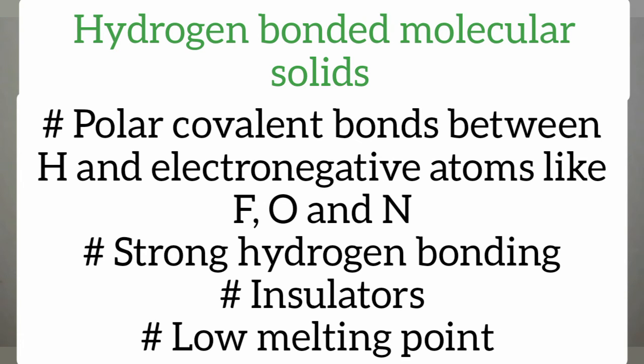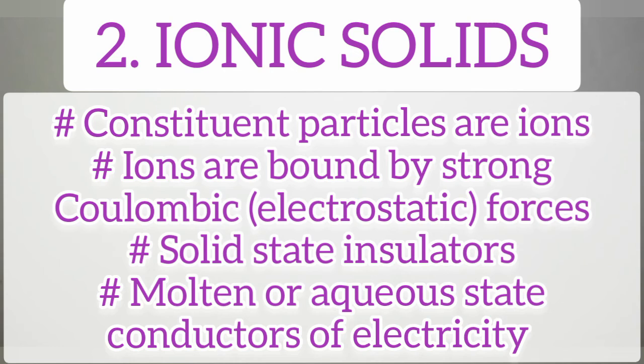The second one is the ionic solids. In the case of ionic solids, ions are the constituent particles, and ionic solids are formed by the arrangement of cations and anions, and they are bound together by strong Coulombic or electrostatic attraction, and that is the reason for the three-dimensional arrangement of cations and anions in ionic solids.